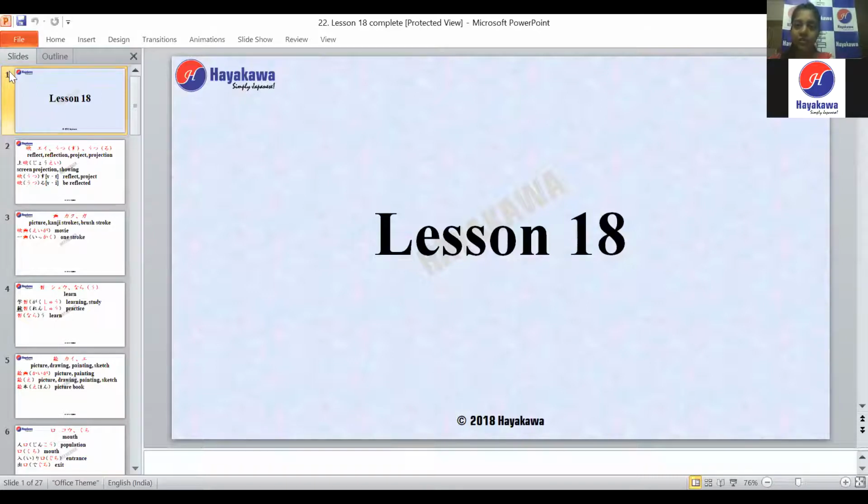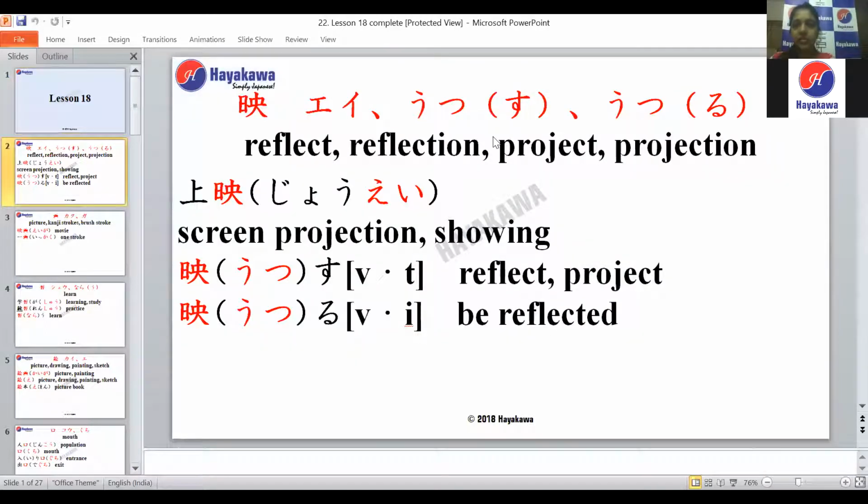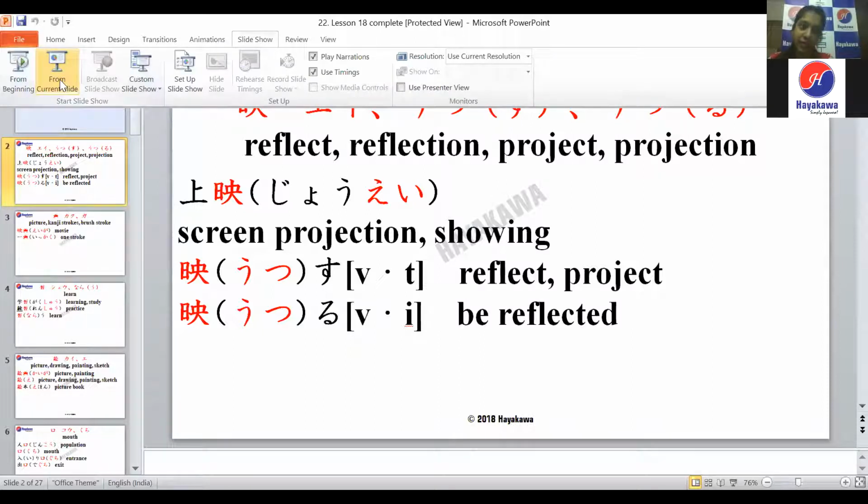So we'll start with today's class. Today is lesson 18, right? We'll start with the kanjis for the lesson. The first kanji that we have on the screen, is the screen visible for everybody?